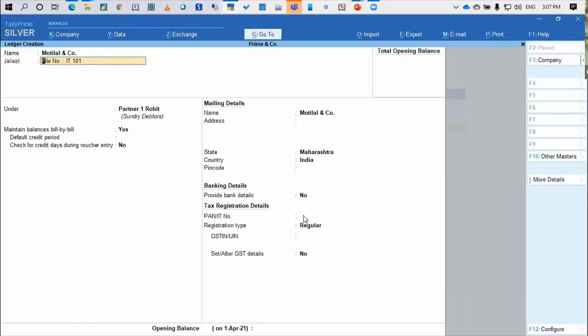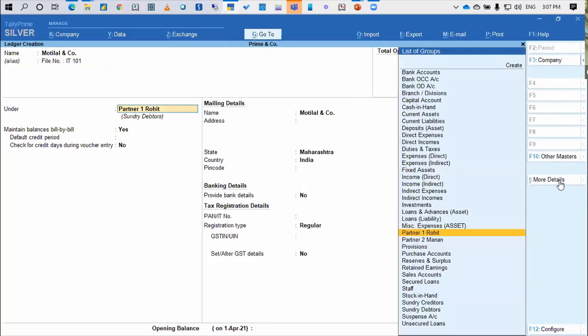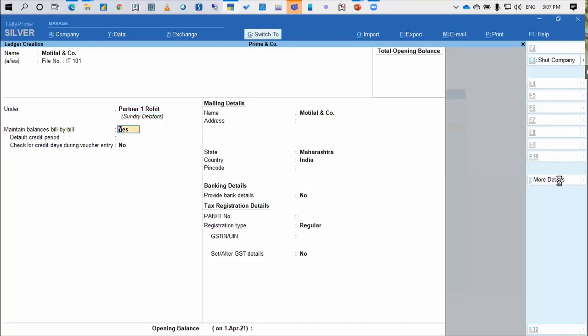See, why have I not written the PAN? Because the PAN number field is given, but other than that, I can write everything under the notes section. So it again remains in this. All right, so this is how I create my client ledger. Now this was easy. This is no big deal, no rocket science in this.